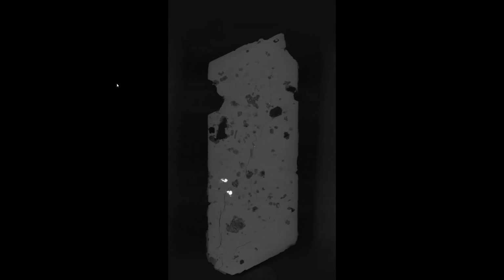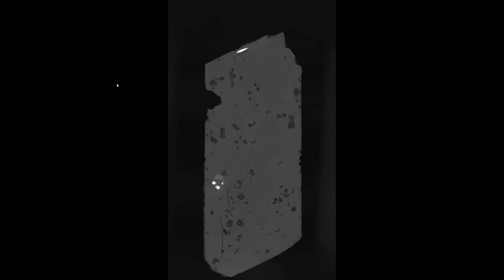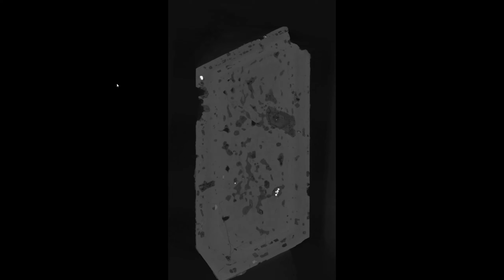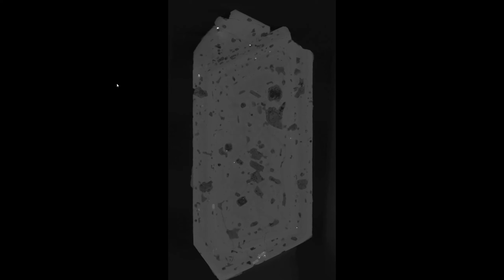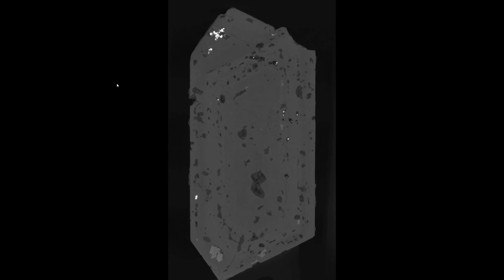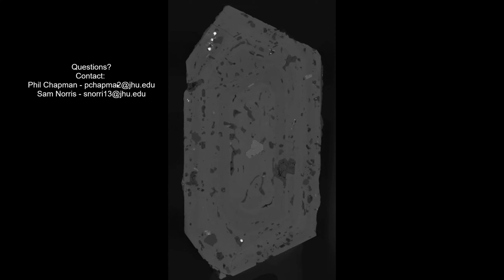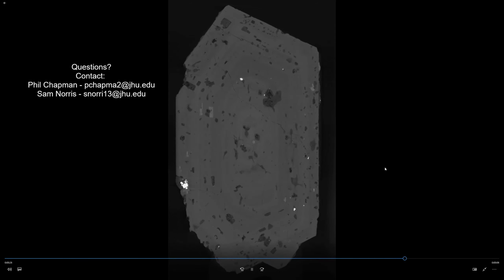It's impossible to cover absolutely everything in a brief pre-recorded training, so it's critical that as you learn CT and gain more experience, you ask the lab managers if you have any questions about the operation of the instrument or in the reconstruction process. Thank you for listening, and good luck with all of your future analysis.